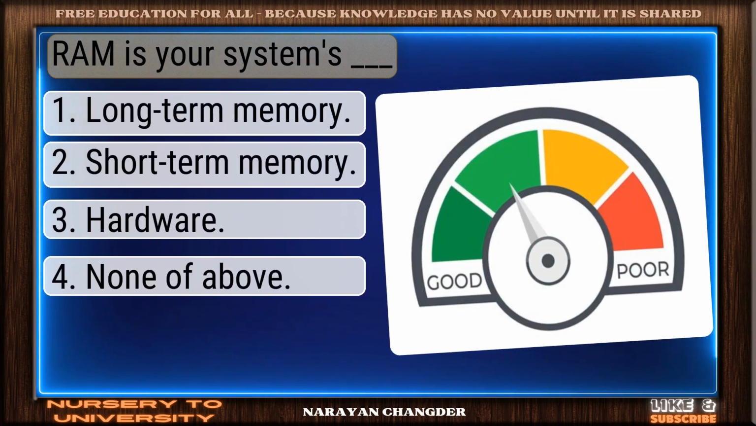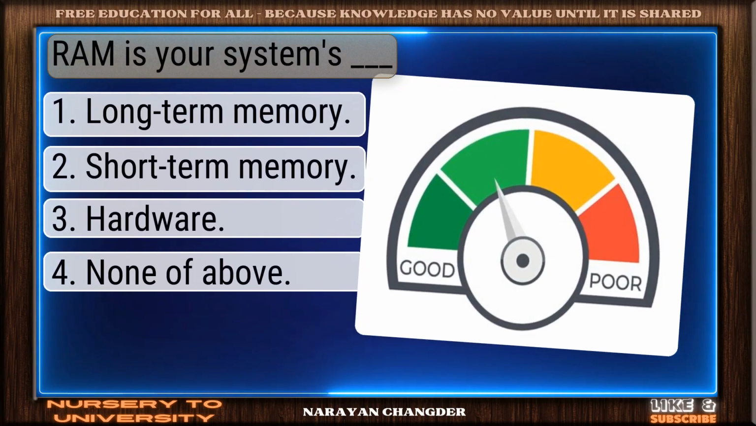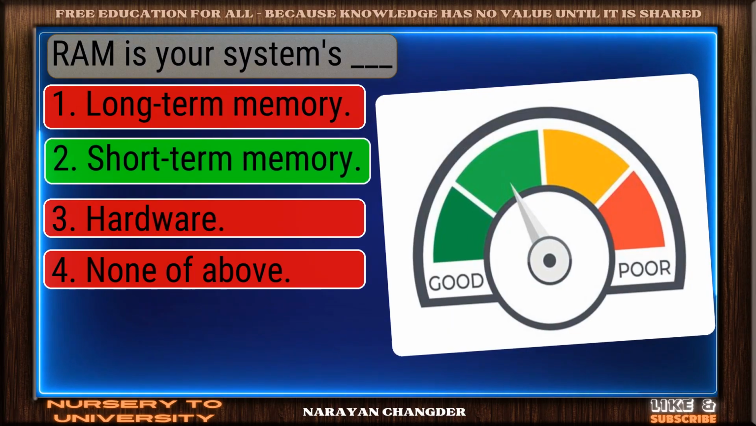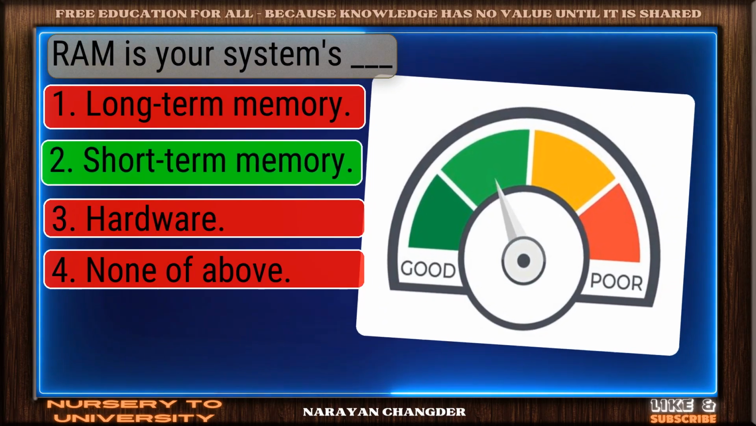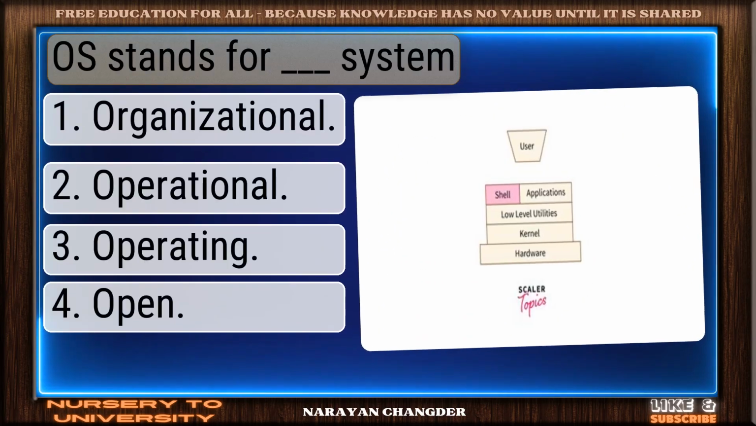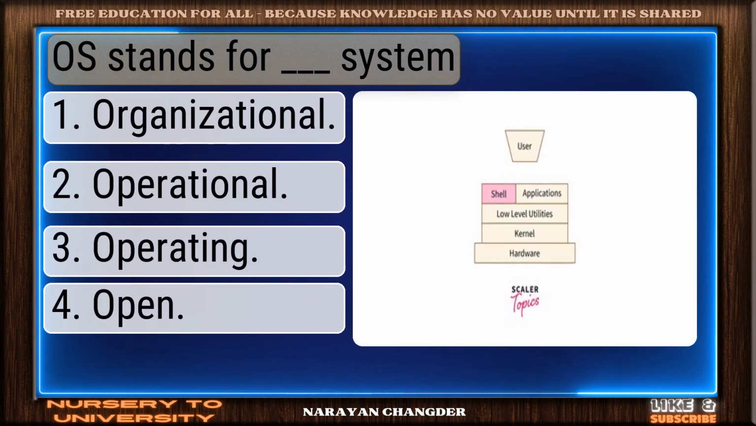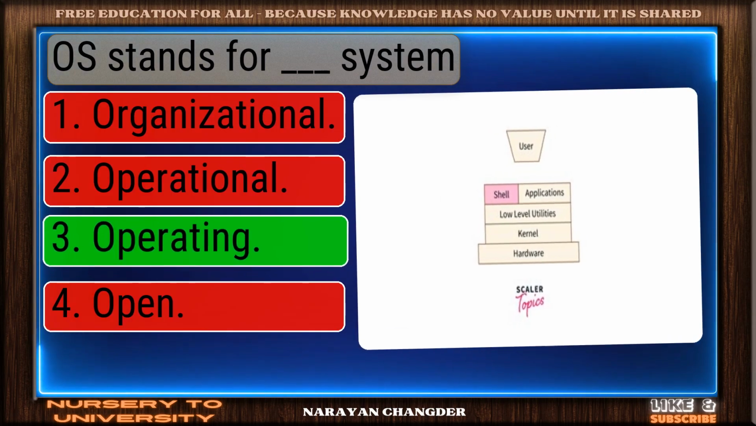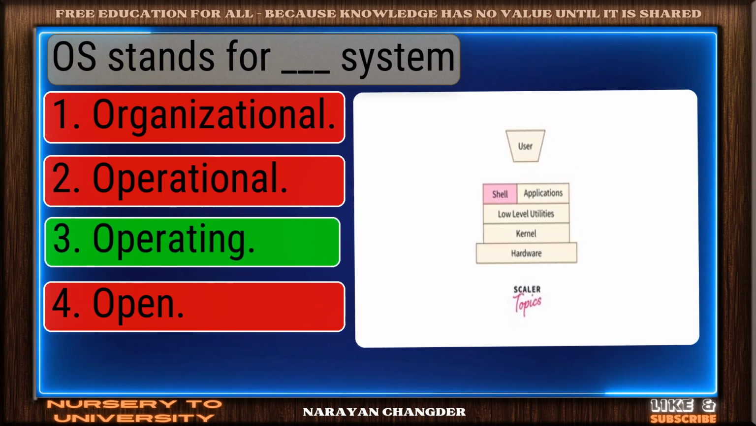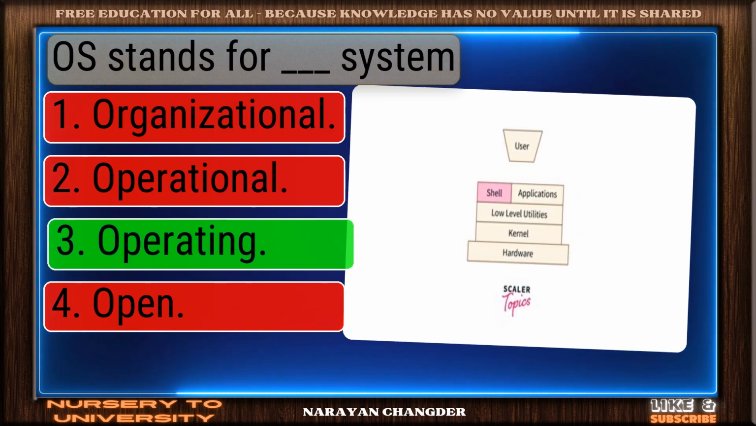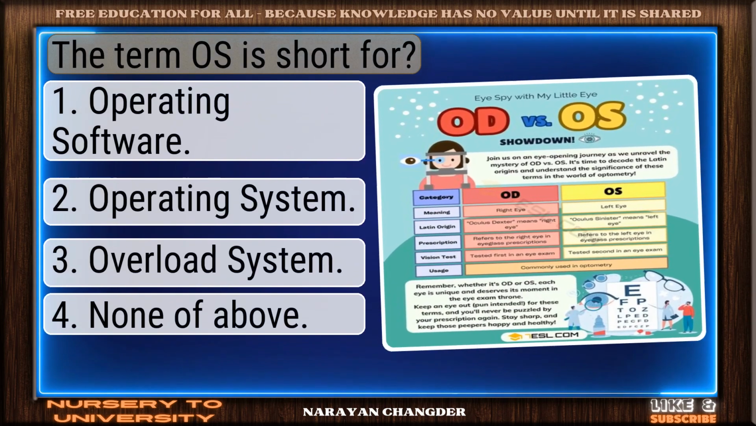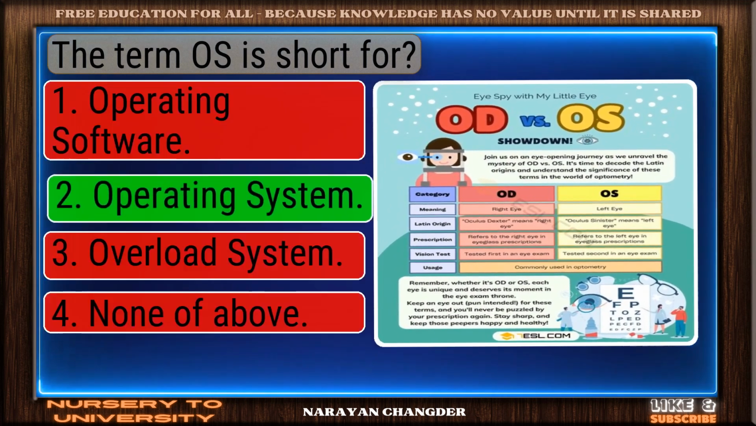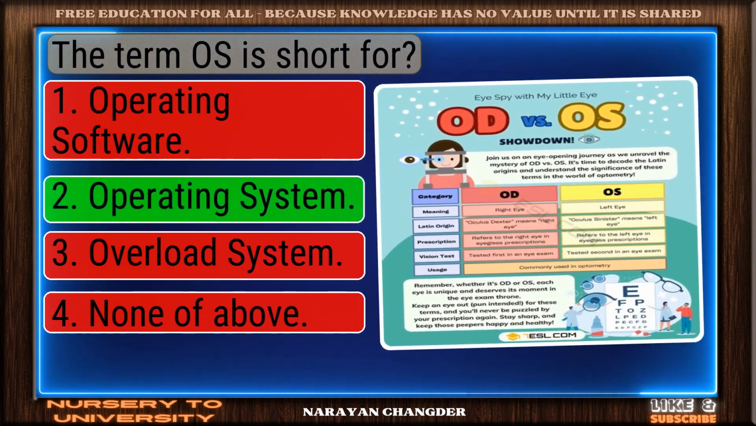Question number 67. RAM is your system's dash. Great job. Short-term memory is the accurate answer. Question number 68. OS stands for dash system. Solid response. Operating is a valid choice. Question number 69. The term OS is short for. Right choice. Operating system is the best answer.